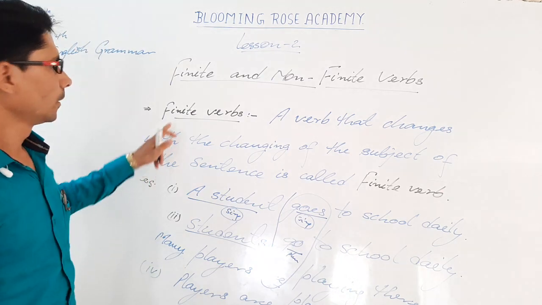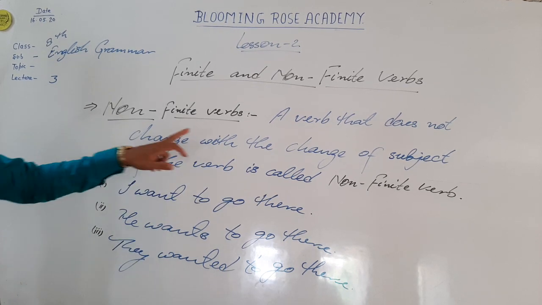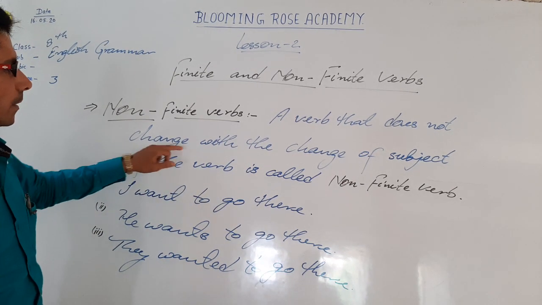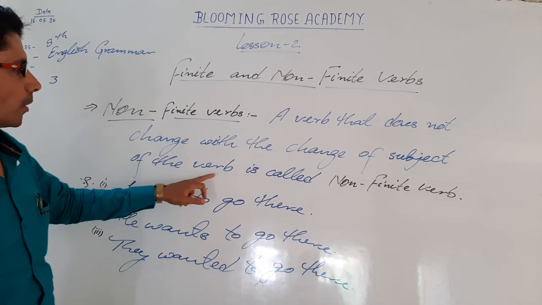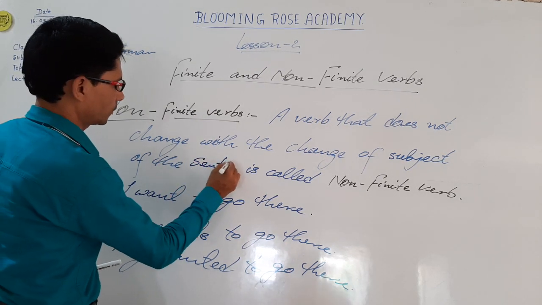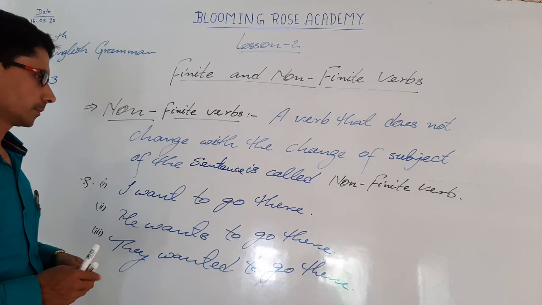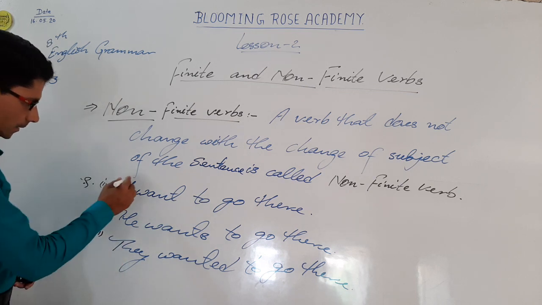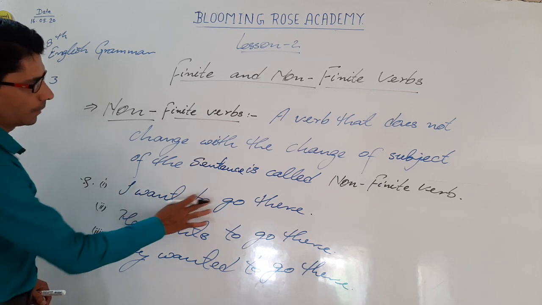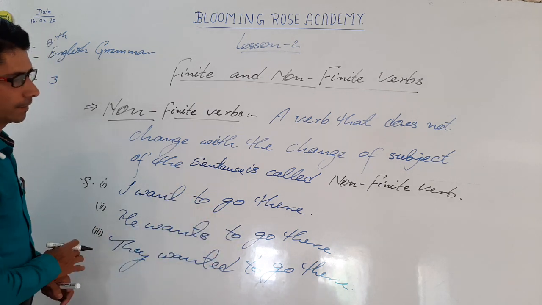And now next one, non-finite verbs. Non-finite verbs are a verb that does not change with the change of the subject of the sentence. That is called non-finite verb. It means, see, three examples are given: I want to go there, he wants to go there, they wanted to go there.